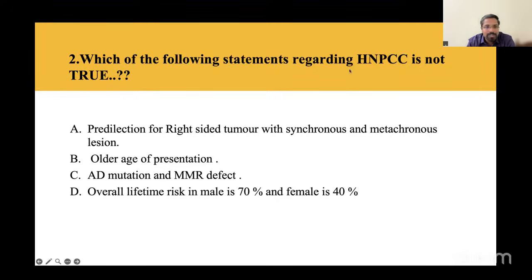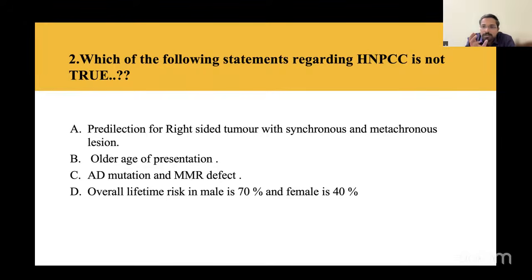Now coming to the next question: which of the following statements regarding HNPCC is not true? Option A, predilection for right-sided tumor with synchronous and metachronous lesions. Option B, older age of presentation. Option C, it is an autosomal dominant mutation with a defect of the MMR gene. Option D, overall lifetime risk in male is 70% and in female is 40%.